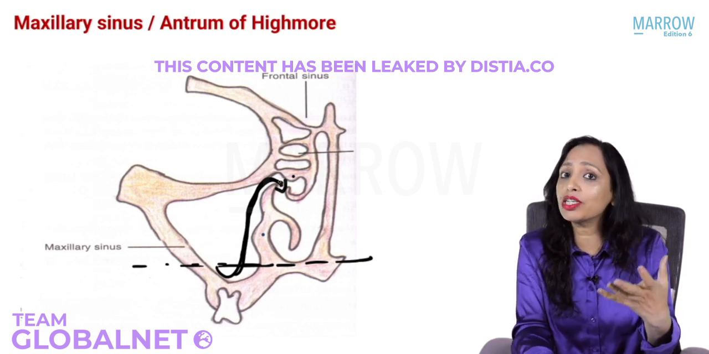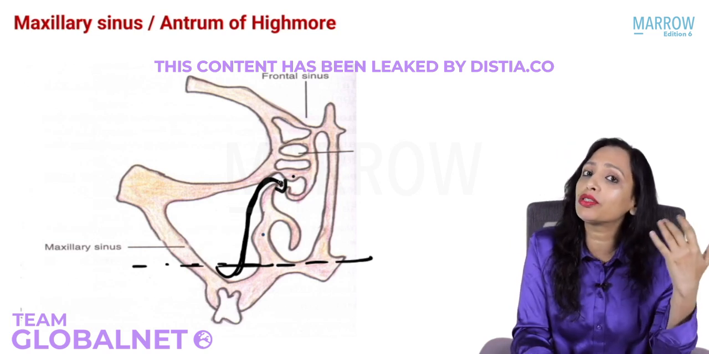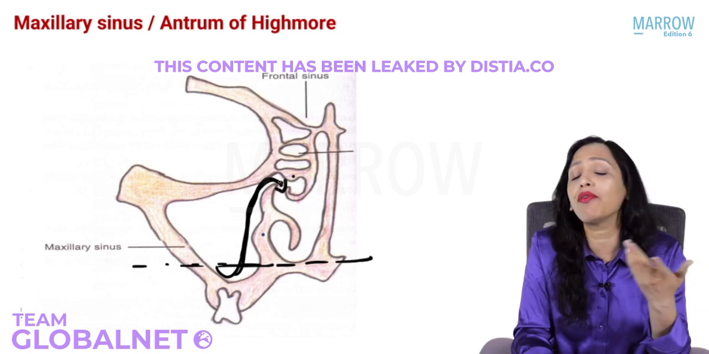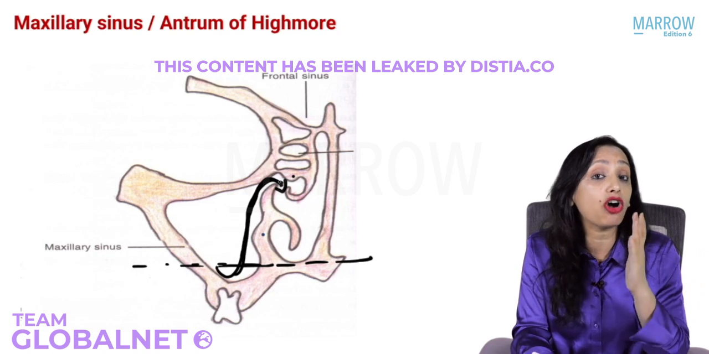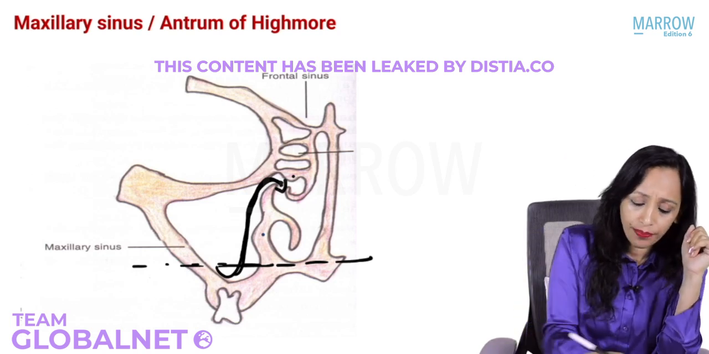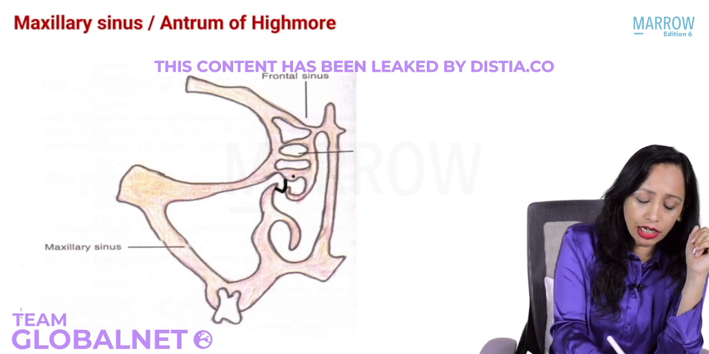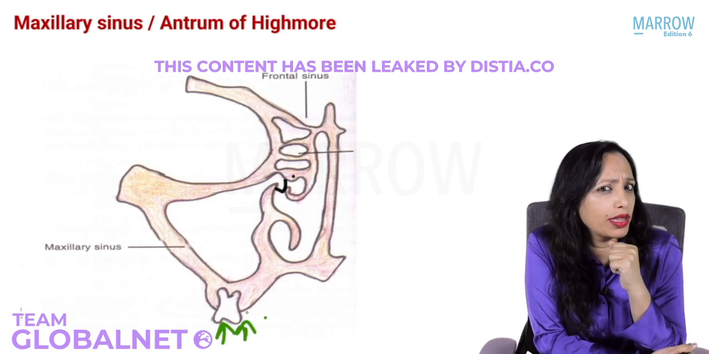Why? Because the chances of secretions getting collected here will be very common. When the secretions get collected, they will get infected, and that makes the maxillary sinus the most common seat of sinusitis in adults. Now also note here that the maxillary sinus floor is related to some tooth. Can you see some tooth? What's the significance of knowing that?